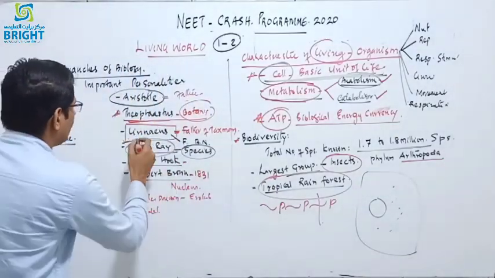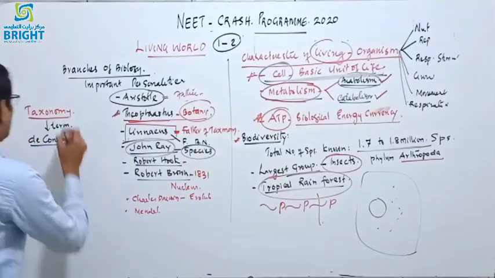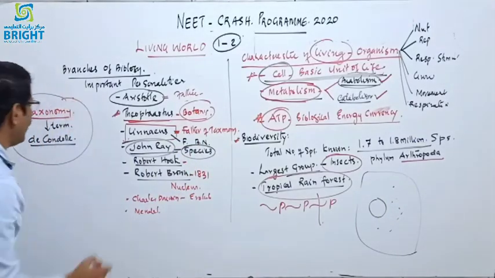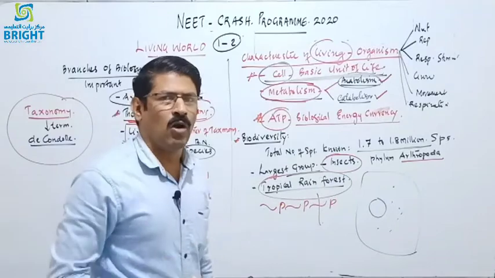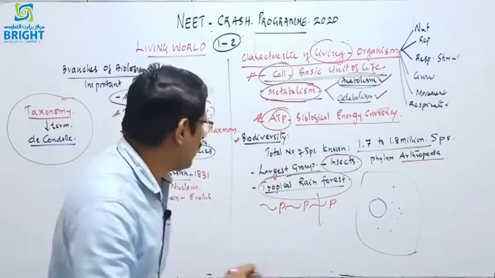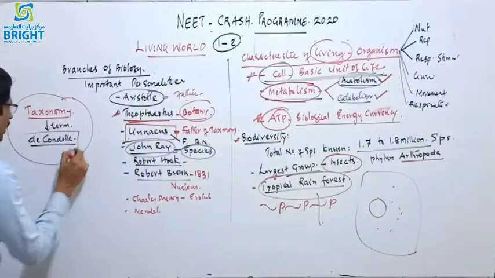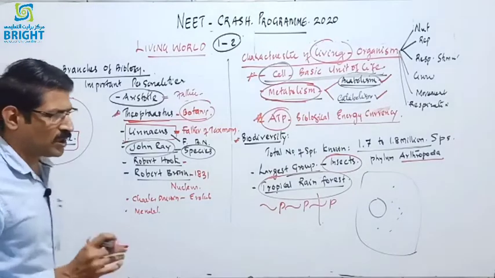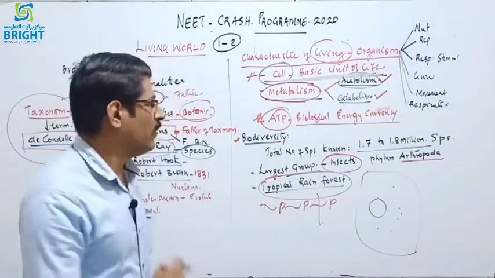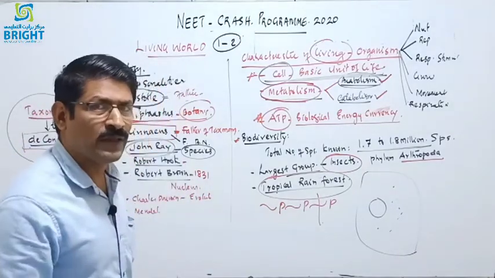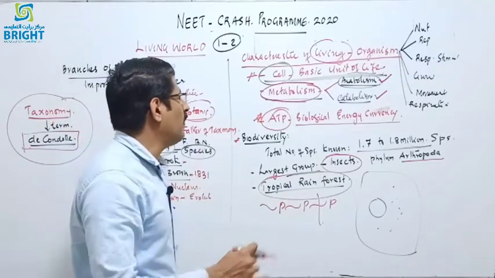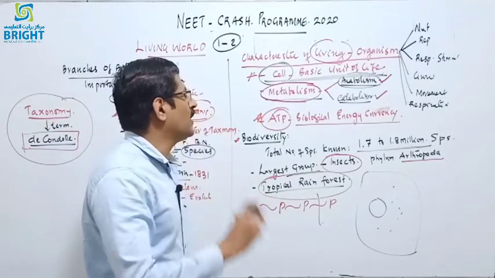We know that Linnaeus is considered the father of taxonomy, but the term taxonomy was introduced by Augustus de Candolle. Don't forget the name, Augustus de Candolle introduced the term taxonomy. Taxonomy is the branch that deals with the classification of organisms on the basis of scientific characters.